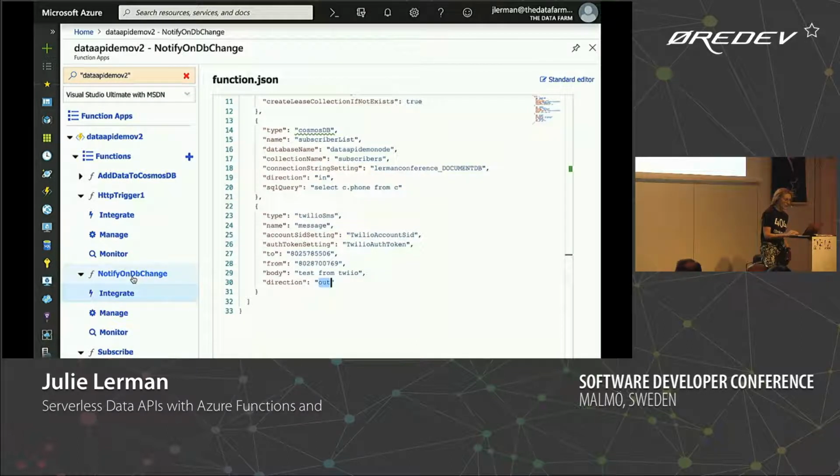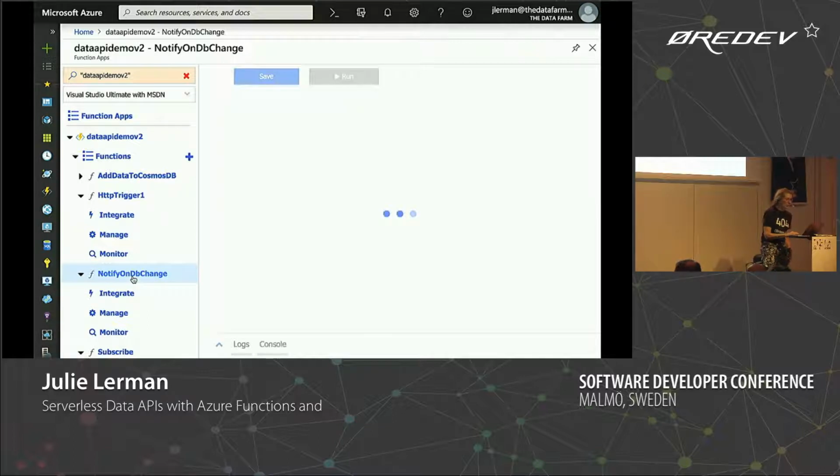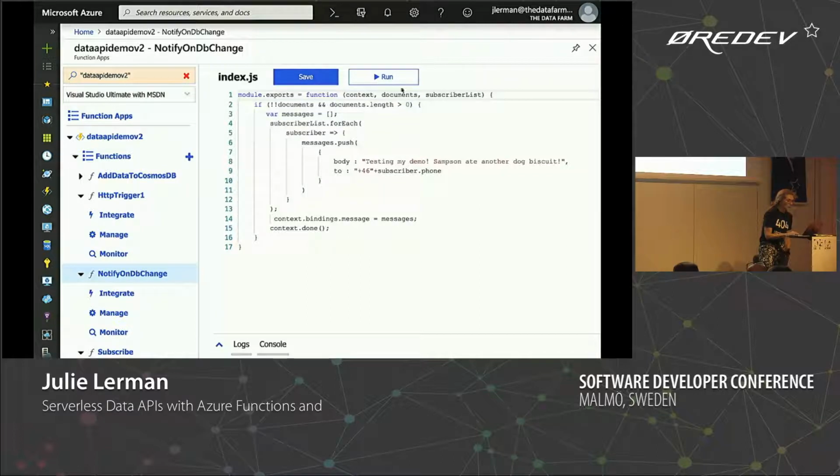So if we look at the code, okay, here's what's coming in, right? We've got the context. The context is how we communicate with the function. Documents is the name I set, whatever's happened on the database where we're listening, the response to the listener. And then subscriber list. I'd have to go back and look at my configuration. Subscriber list is from the input binding.